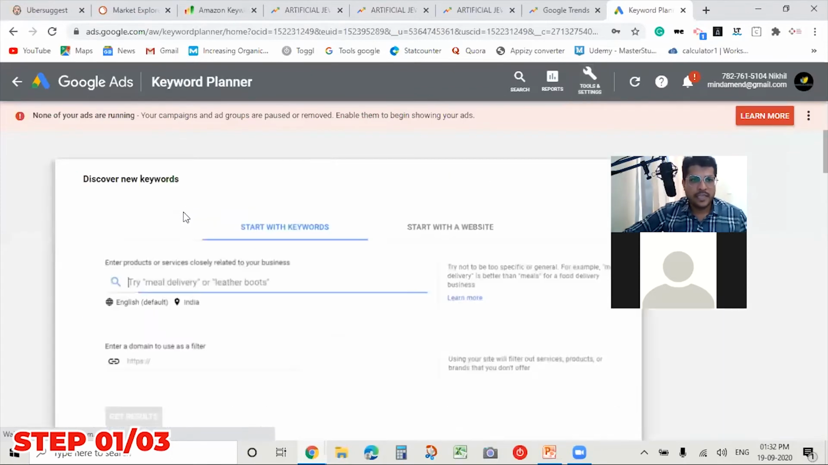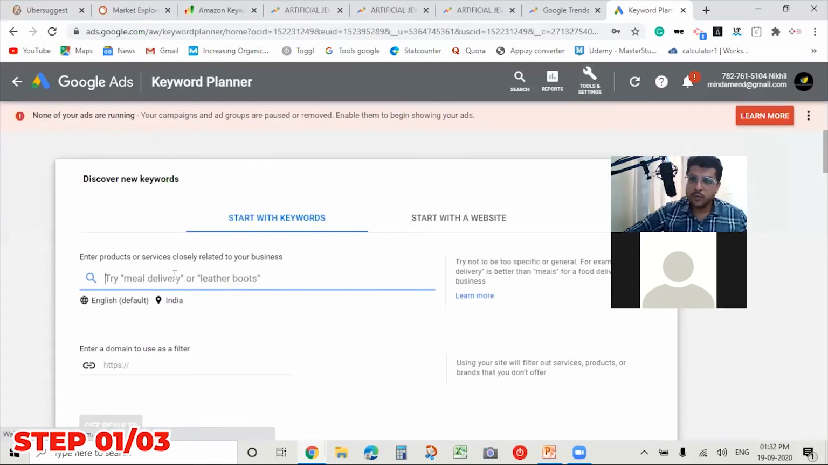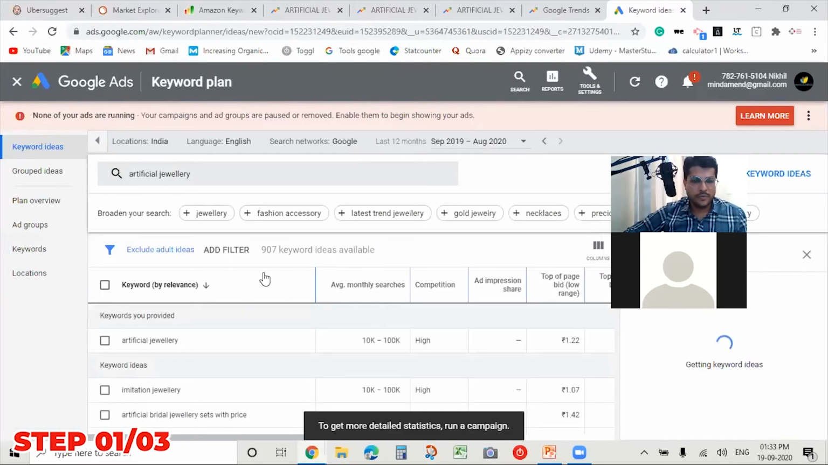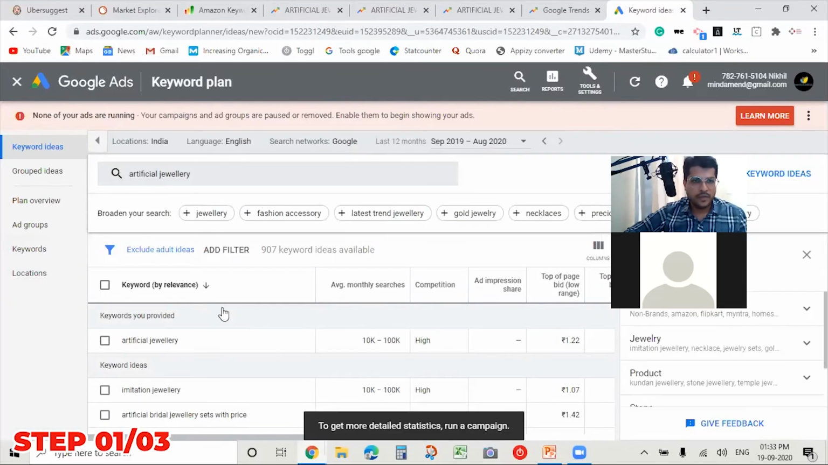Google Ads is, I would say, the most reliable platform for keyword analysis because the data is with Google, and you're directly analyzing Google's data through Google Ads. Now let me type over here artificial jewelry, and then there is a search button. I've selected the location as India.